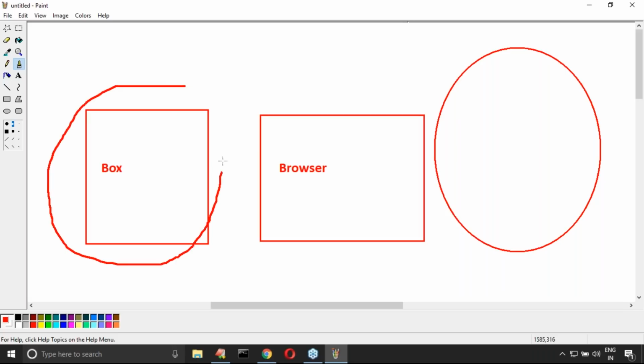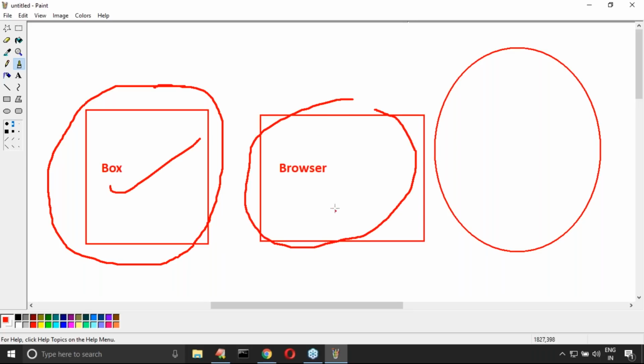Just for namesake, one box must be required, one dabba, which is nothing but a computer, and a browser. If these two things are there in my hand, then I can practice, I can do any type of configurations, because in the back end, by using this browser, it is there in the cloud, the required thing I can do.